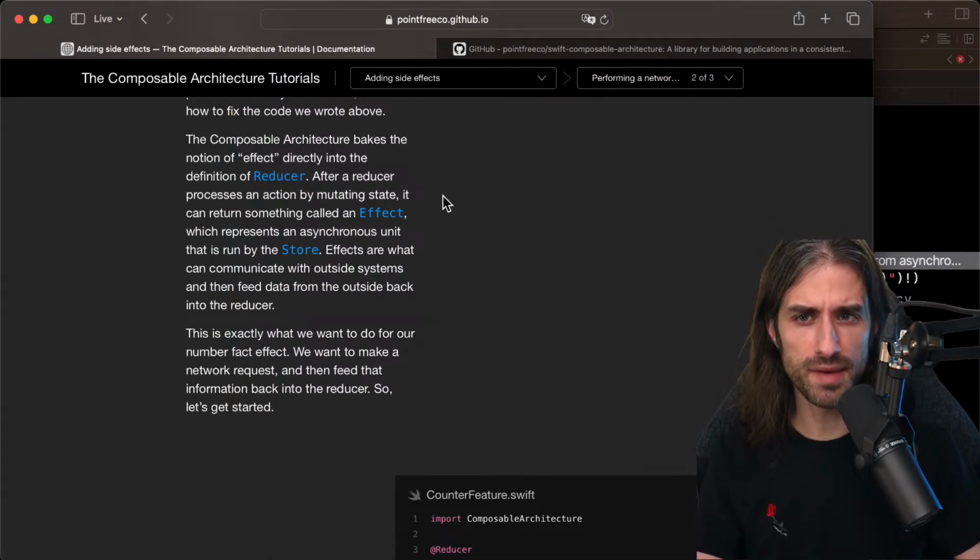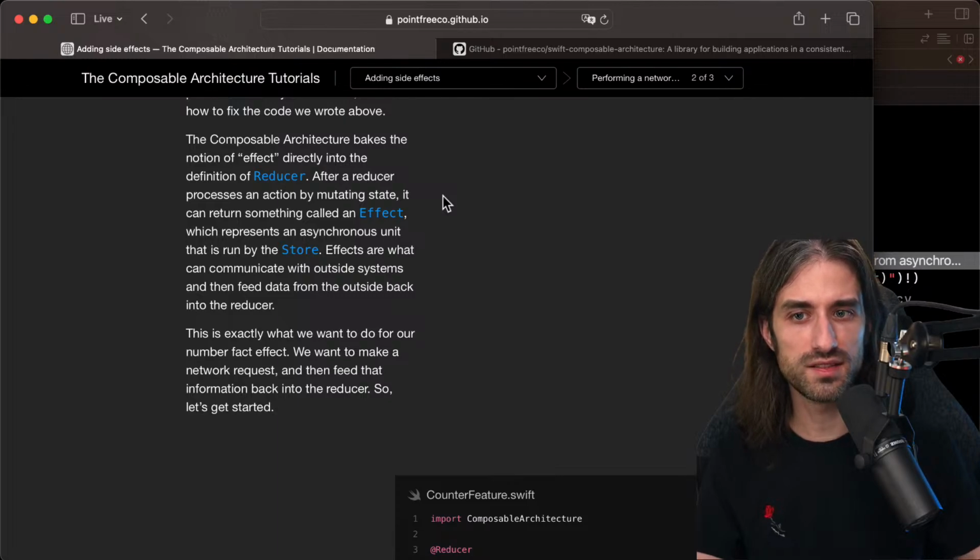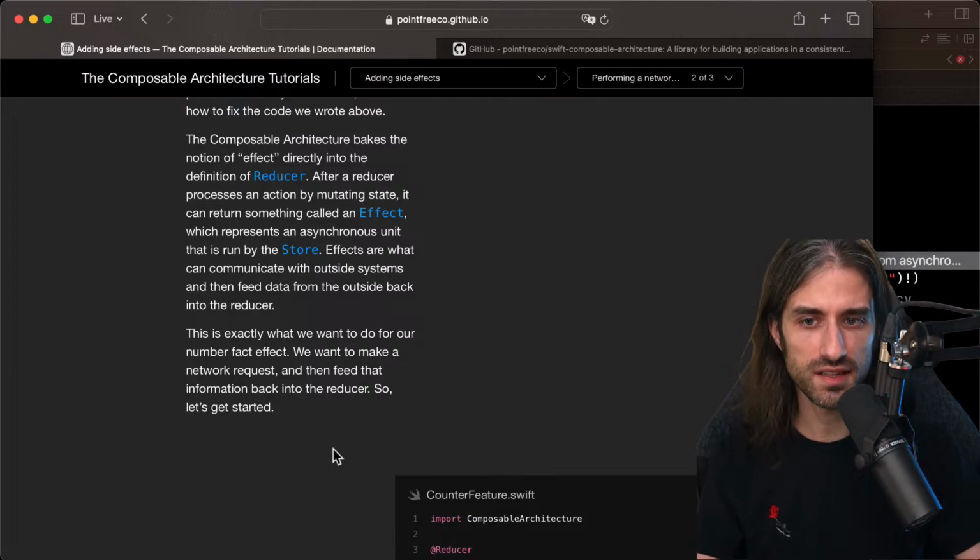The composable architecture bakes the notion of effect directly into the definition of reducer. After a reducer processes an action by mutating state, it can return something called an effect, which represents an asynchronous unit that is run by the store. Effects are what can communicate with outside systems and then feed data from the outside back into the reducer. This is exactly what we want to do for our number fact effect. We want to make a network request, and then feed that information back into the reducer.